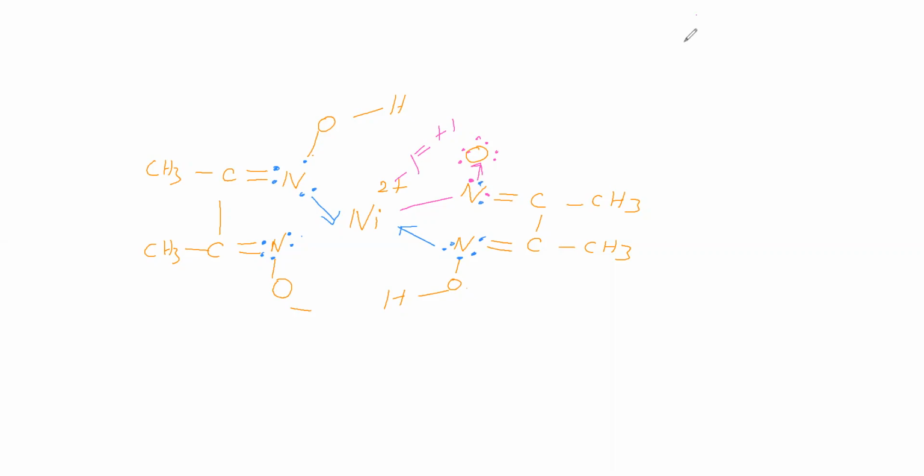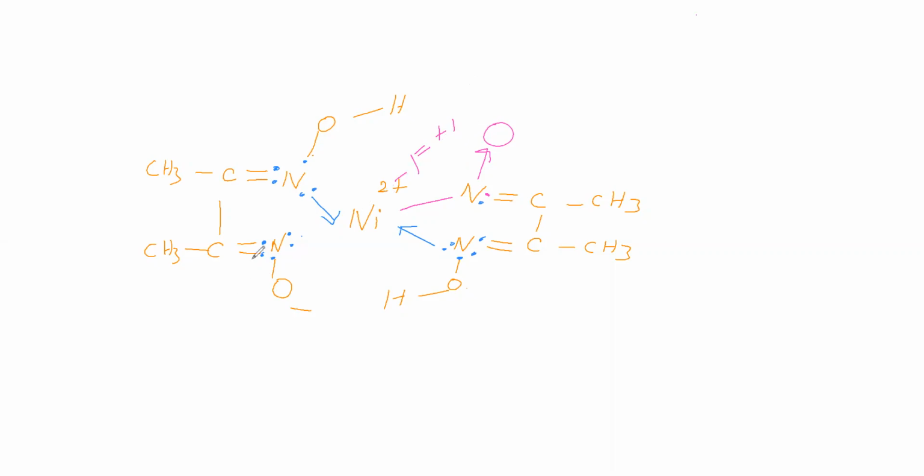Okay, understand it? Between nitrogen and oxygen, what bond is there? A dative bond is present between nitrogen and oxygen. So now in this nickel, nickel is having +1 charge.